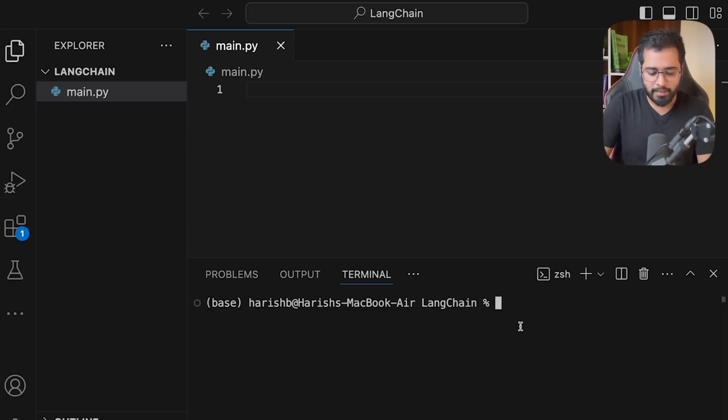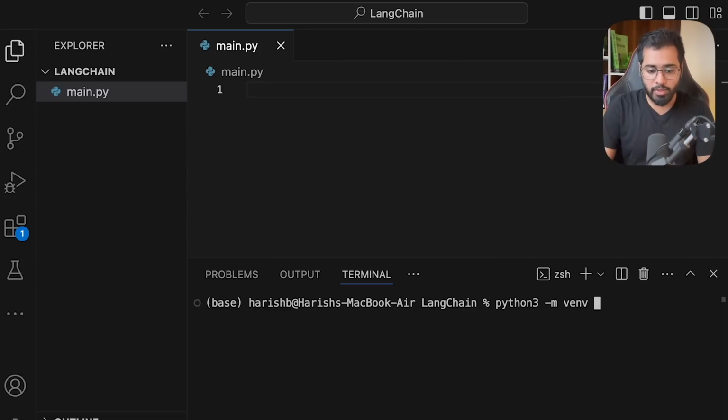So I'm going to say python3. I'm working with Mac, by the way, so I have to say python3 right here. But if you're a Windows user, you can just say python. All right. And then we have to say -m. And this is to tell Python to run a specific module. So -m, and then let's say venv. So this is the module that we want Python to run.